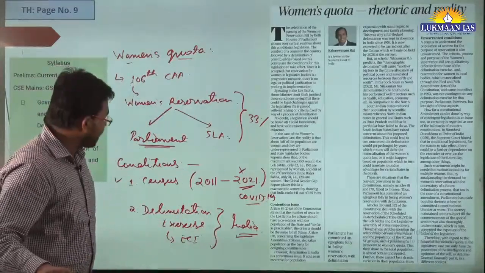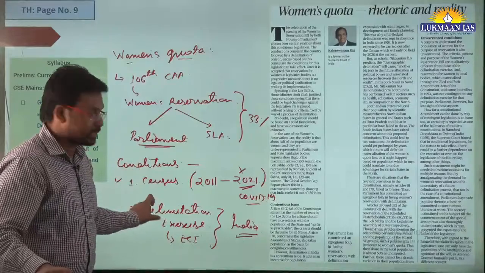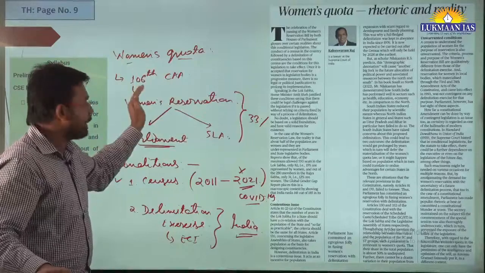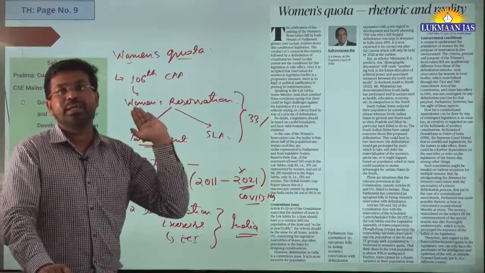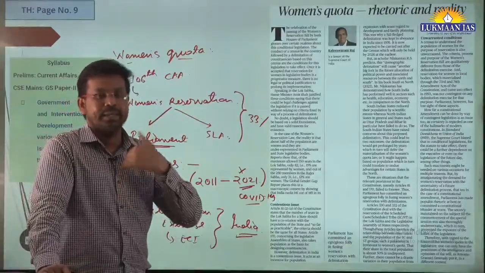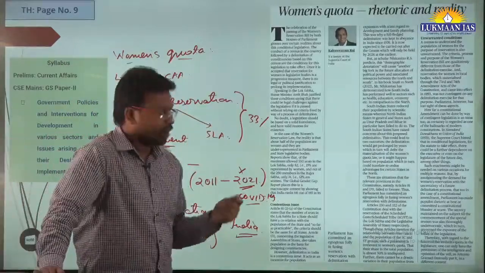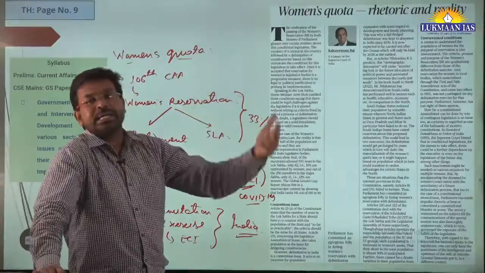Effectively, by putting these two conditions, the government of India has postponed the implementation of women's reservation for more than a decade. Women may be able to get the benefits of reservation only a decade from now.